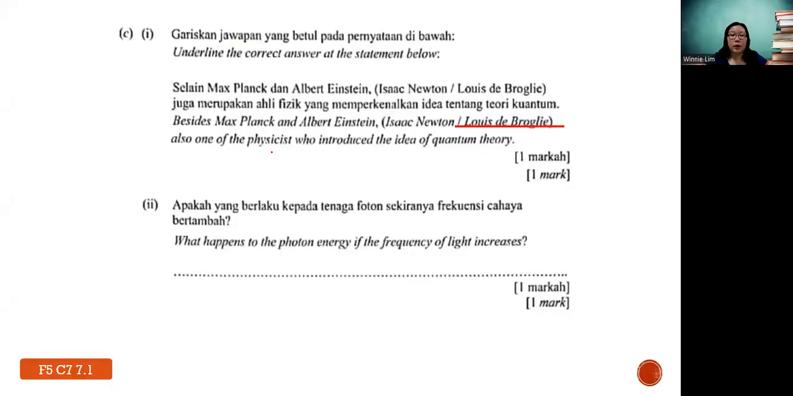Next, what happens to the photon energy if the frequency of light increases? Under this topic, you should know that photon energy is equal to hf, where h is the Planck constant. So what is the relationship between E and f? Based on what you see, the moment the frequency of light increases, the energy also increases. So this is how it works. Therefore your answer will be increases.